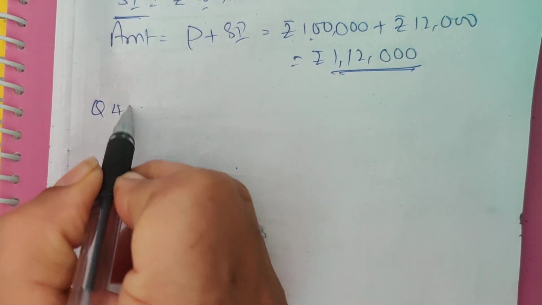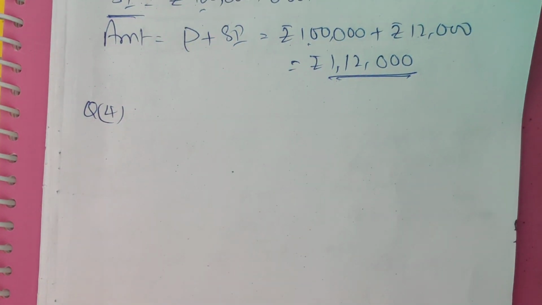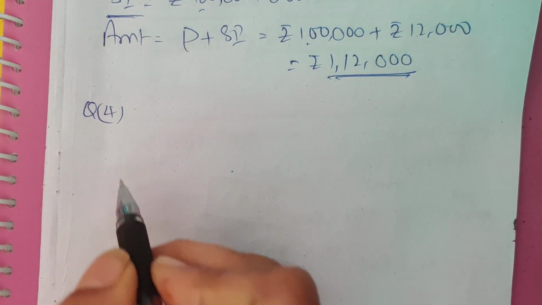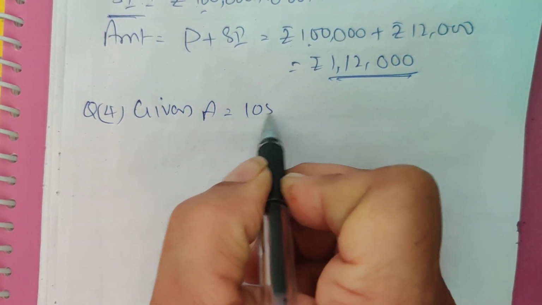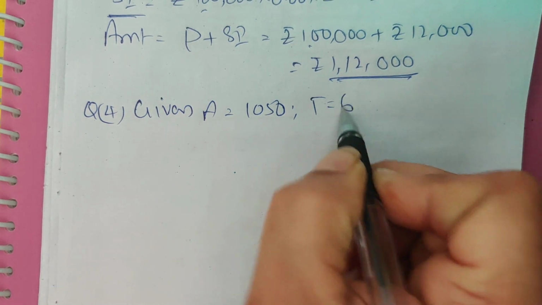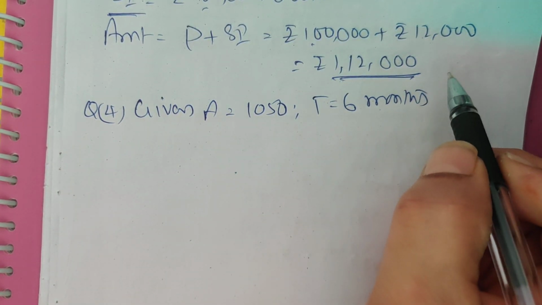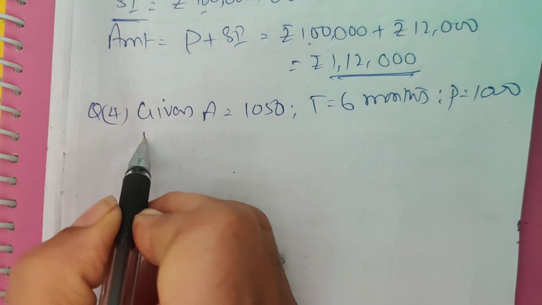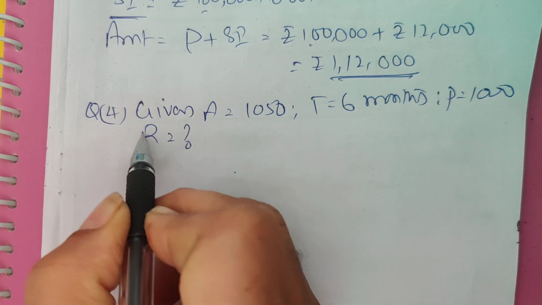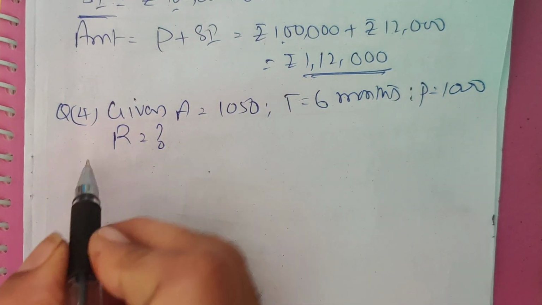Question number 4. Given amount is equal to 1050, time is equal to 6 months, principal is equal to 1000, rate of interest is question mark.